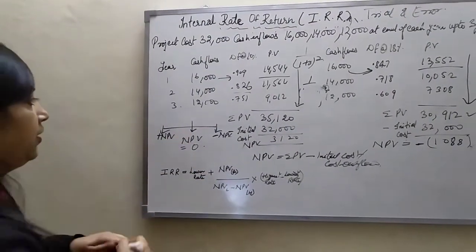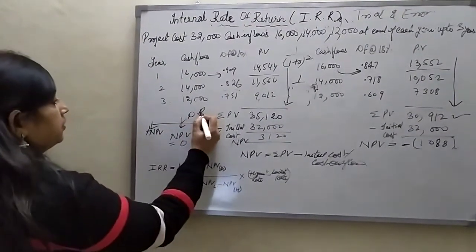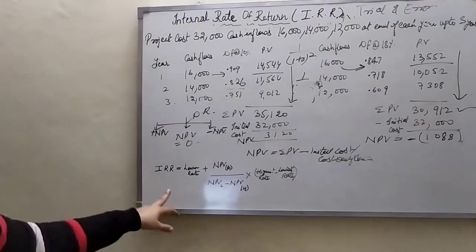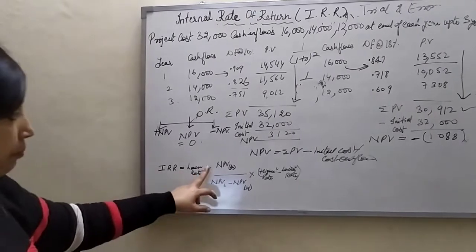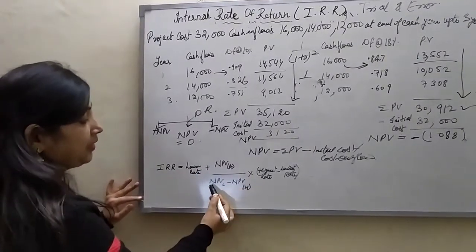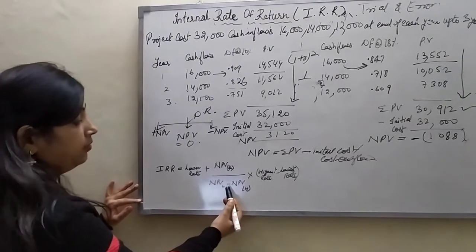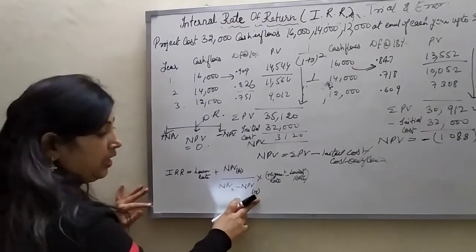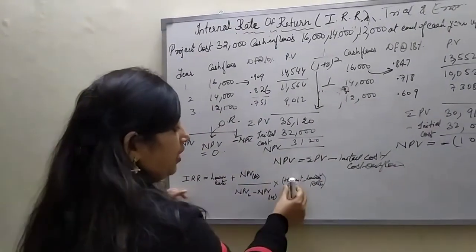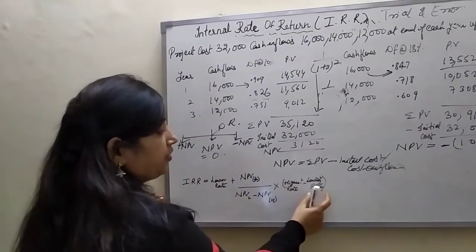That's why we can find out the discounted rate of return. For that I am using a formula. The formula is: lower rate plus NPV at lower rate, divided by NPV at lower rate minus NPV at high rate, multiplied by the difference between the highest rate and lowest rate.